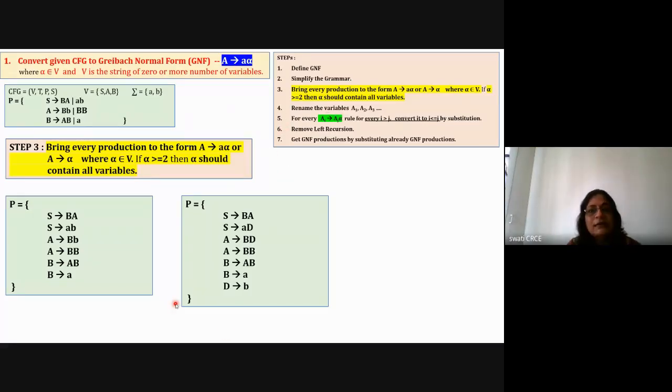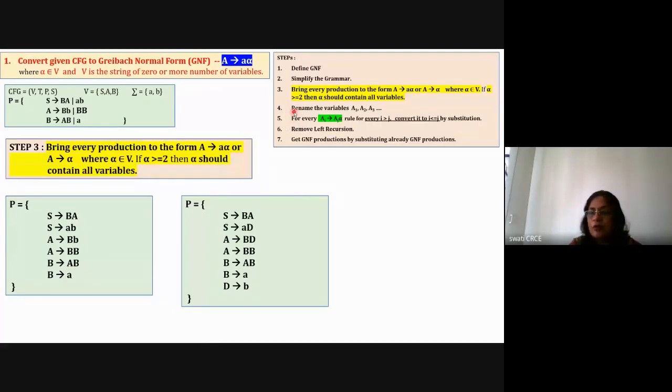Okay, so step number 3 is done. You have converted the rules into the form A is equal to small a alpha, which is already GNF format, or A is equal to alpha format. So all the rules are of this type: A alpha, where alpha is all variables, or only one single terminal with zero number of variables. So these are the rules which are the output of step 3, and now this is the input to step number 4.